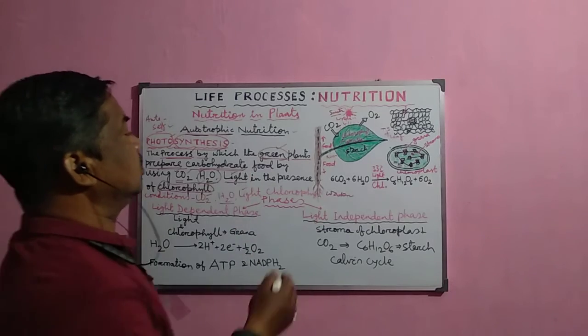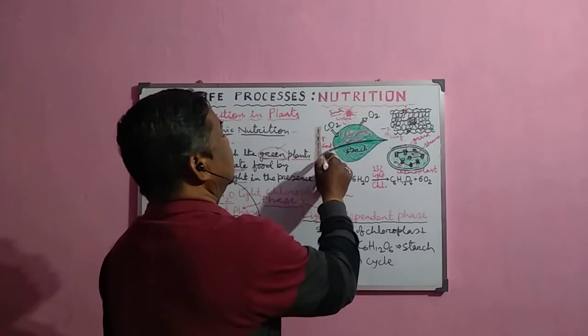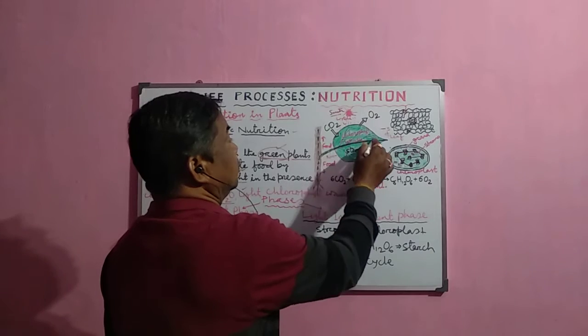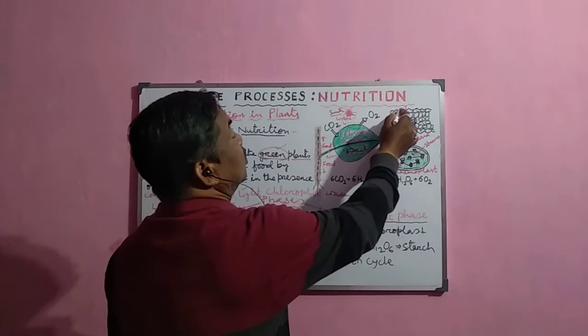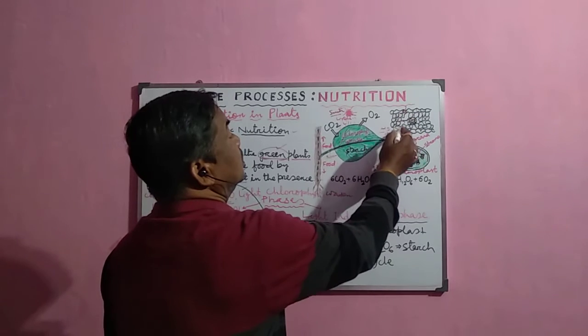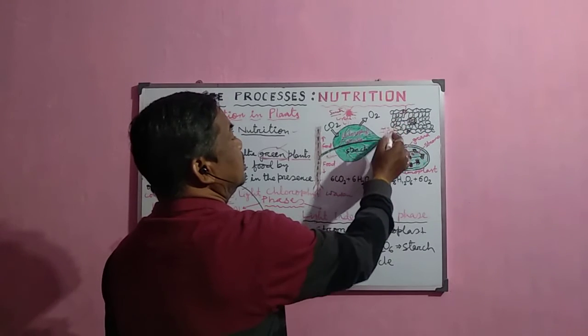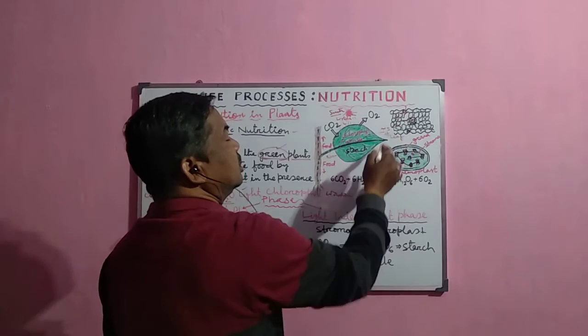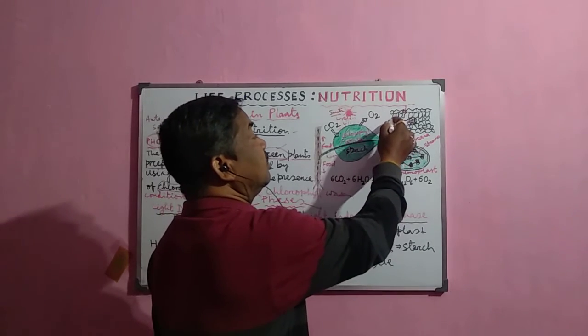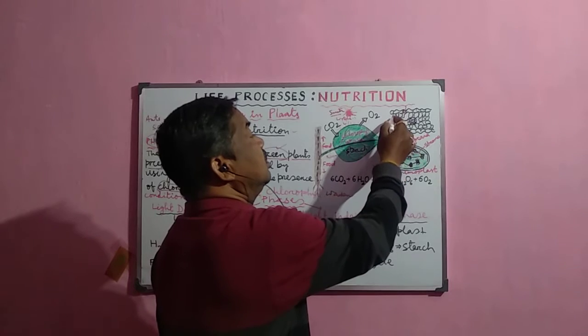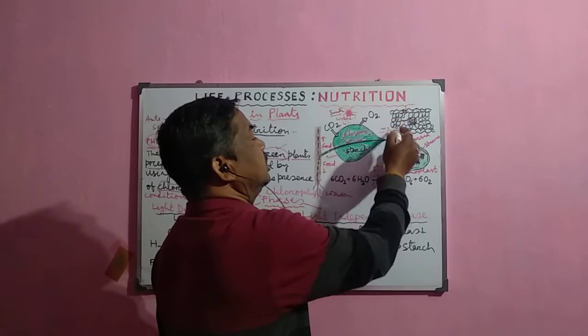In each and every plant there are leaves, and if you take the transverse section of a leaf, you will find the upper epidermis, the lower epidermis, the palisade parenchymatous tissue and the spongy parenchymatous tissue. These palisade and spongy tissues contain the green pigment, the chloroplasts.